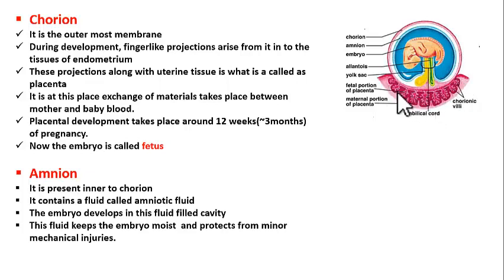Now students, this structure placenta is formed during the age of 12 weeks of pregnancy, that is around the 3rd month. So placental development takes place at the 3rd month. Now this embryo after the formation of the placenta is no more called an embryo, it is called a fetus. After the formation of the placenta, the embryo is called a fetus.